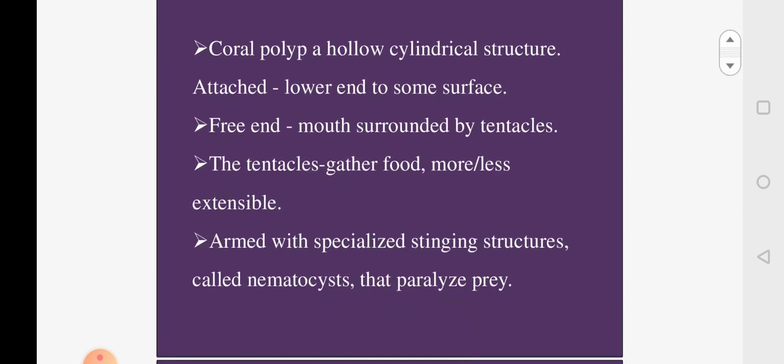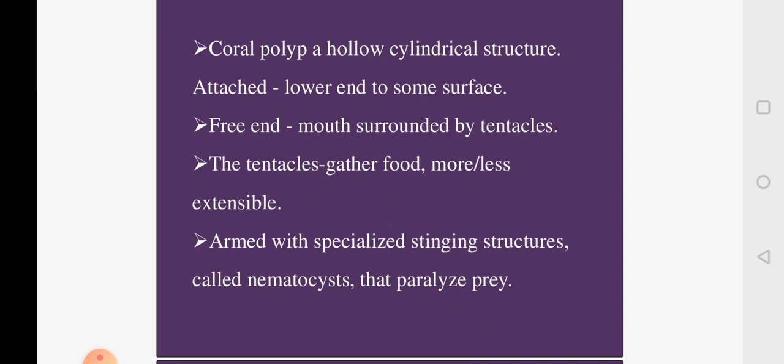Now with this, we shall look at the structure of the polyp which will make the coral. The coral polyp will have a tubular, hollow, cylindrical structure which is attached at the lower end to some sort of substratum. This is called the aboral end. The opposite end is free, where it contains a mouth surrounded by tentacles. This free end is called the oral end.